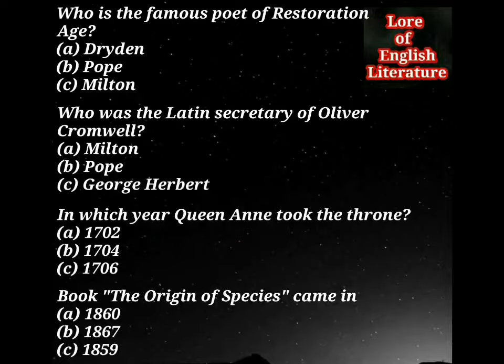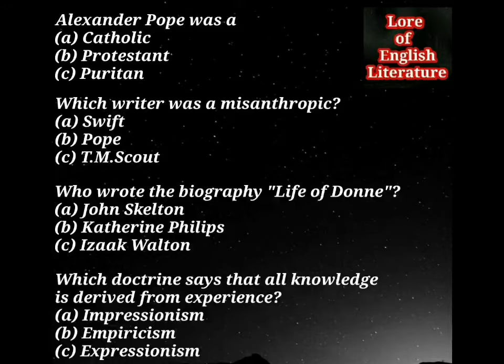The book The Origin of Species came in 1860, 1867, or 1859? This book was written by Charles Darwin, and it came out in 1859. Alexander Pope was a Catholic, Protestant, or Puritan? Alexander Pope was a Catholic, so over here A is the correct option.